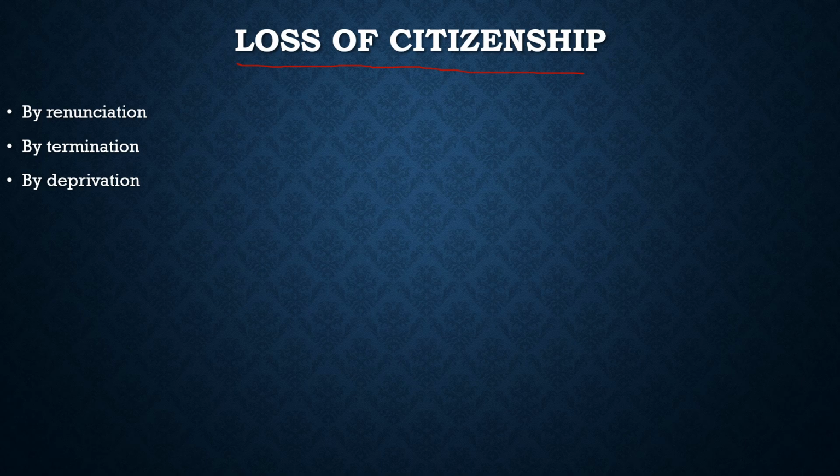Or if he is continuously registered annually at an Indian consulate, then he will not lose the citizenship. Otherwise, if a person lives outside India continuously for 7 years, he will definitely lose the citizenship.